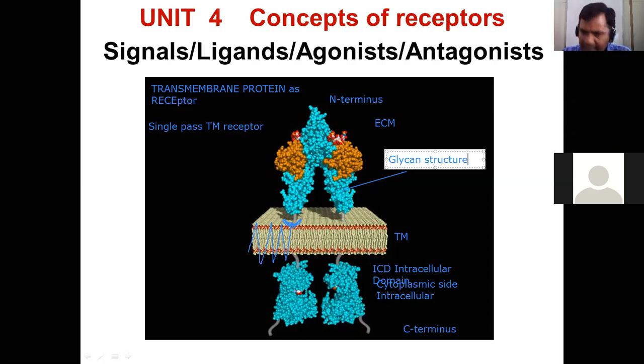They can be lectins. So what is the key indication? The chemistry of these polypeptides conjugated with other macromolecular structures, that is carbohydrate or sometimes lipids, changes the property of the receptor. Imagine one receptor without any glycan structure will be different from another protein having some glycan structure.